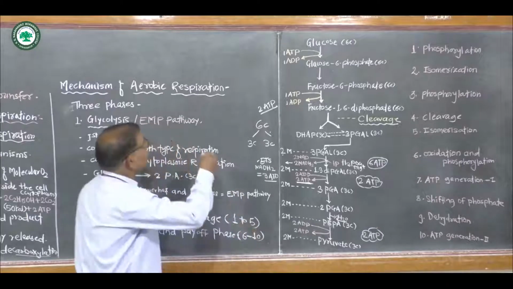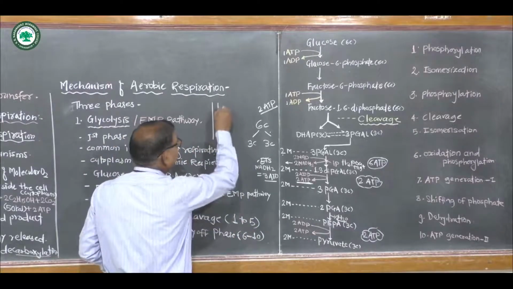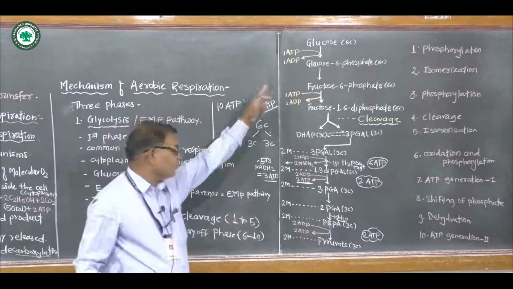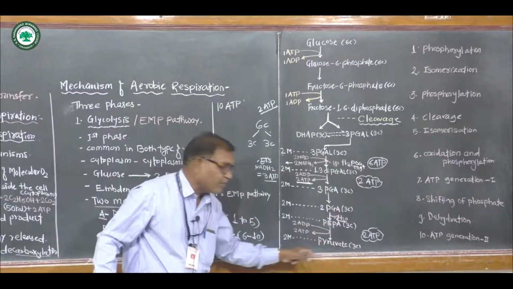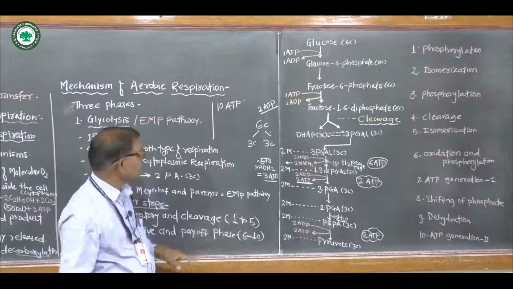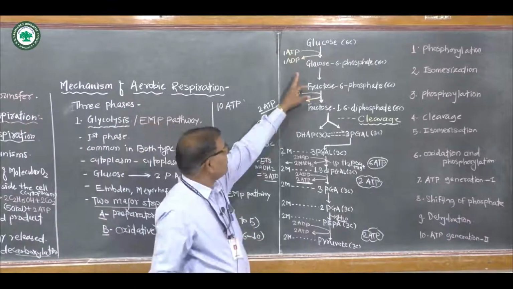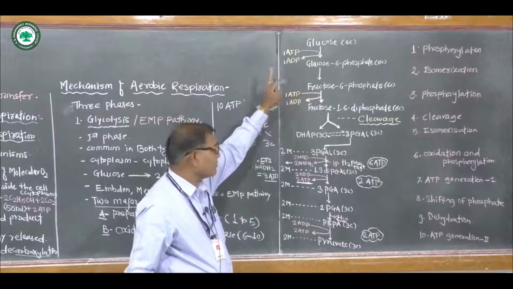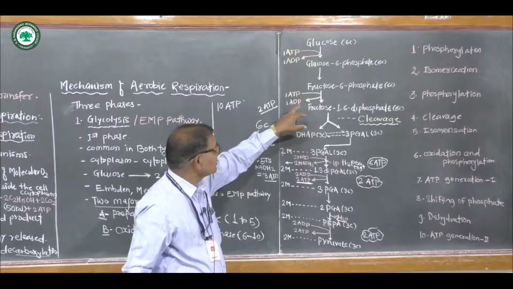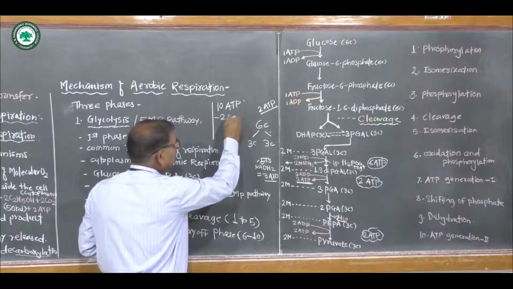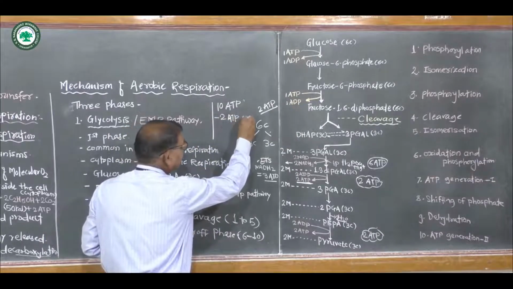Totally 10 ATPs are generated from the breakdown of 1 glucose molecule to 2 molecules of pyruvic acid, that is, in glycolysis. But in the preparatory phase, phase number 1 and phase number 3, 2 ATPs are used.